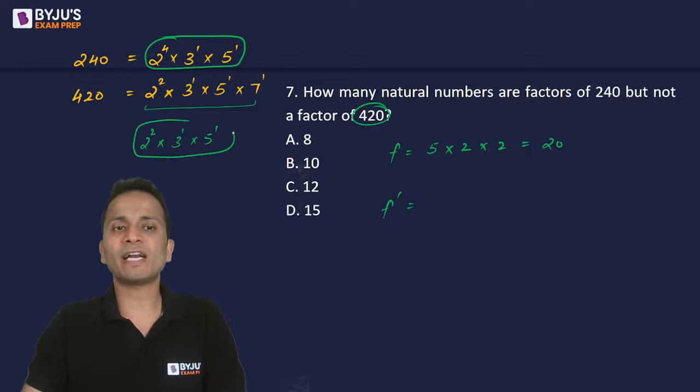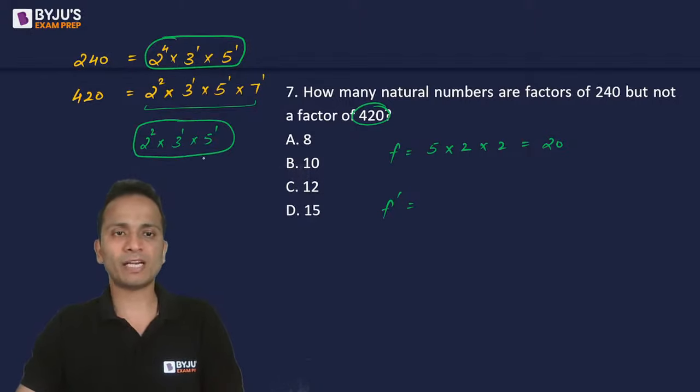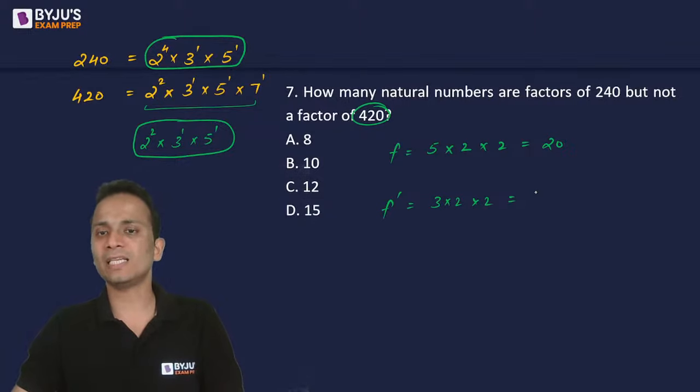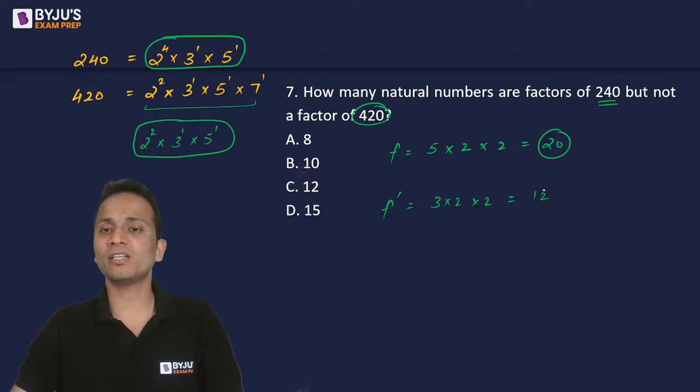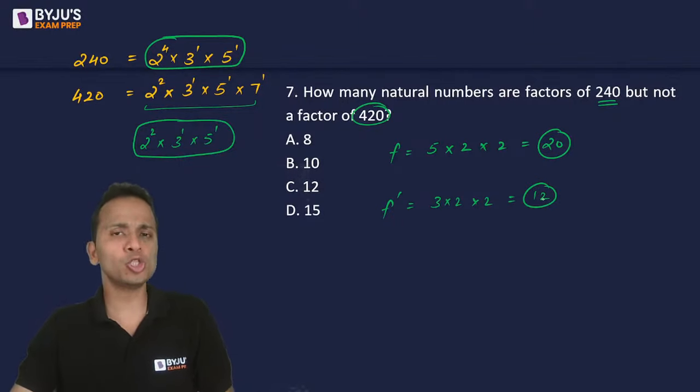The factors of this number will be 3 into 2 into 2, that is 12. So there are 20 factors of 240, and out of these 20 there are 12 which are also the factors of 420.